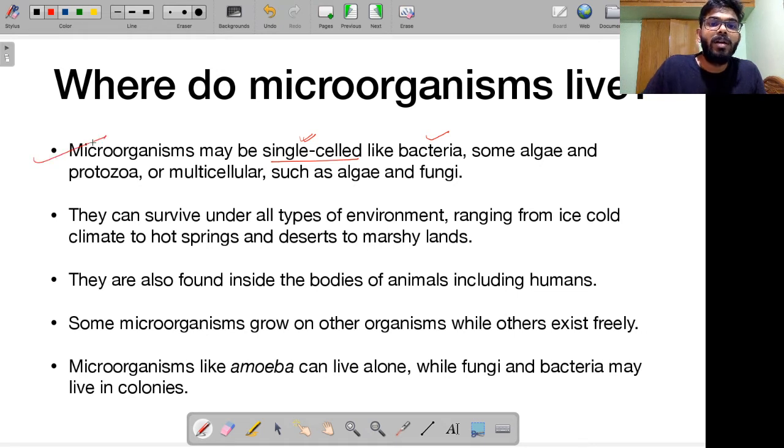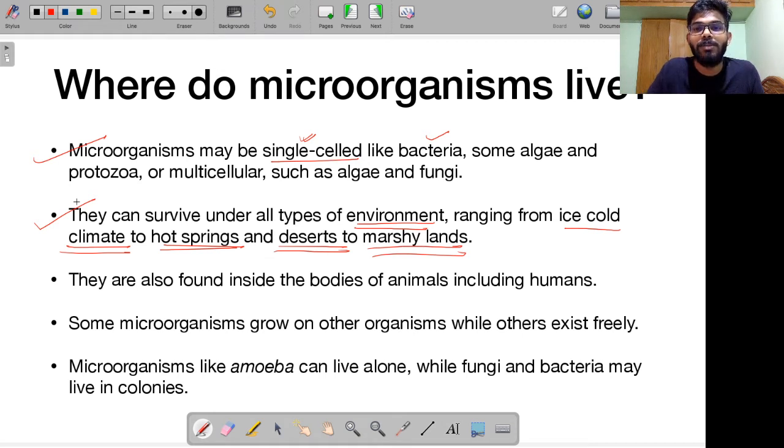These microorganisms can survive under all types of environment. You can go to the tallest of the mountains, hottest of the deserts, coldest of the places, and you will still be able to see some microorganisms or the other. Their habitat ranges from ice cold climate, even Siberian weather, even Antarctica, to hot springs, to deserts, to marshy lands. There's hardly a place in the biosphere where you don't see a microorganism.